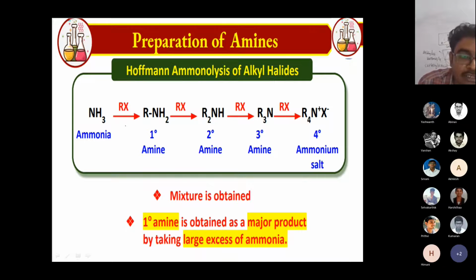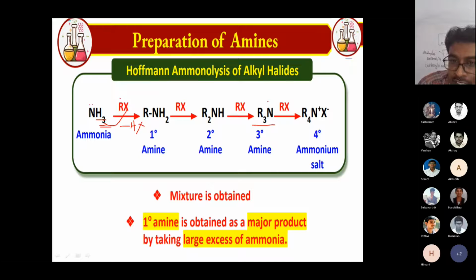Ammonia contains hydrogen atoms, and these hydrogen atoms are easily replaced by the carbon chain. Whenever the carbon chain comes in, this hydrogen atom and the halogen atom both leave as HX. Here three replaceable hydrogen atoms are there, so three alkyl groups can be replaced, and they form a tertiary amine.